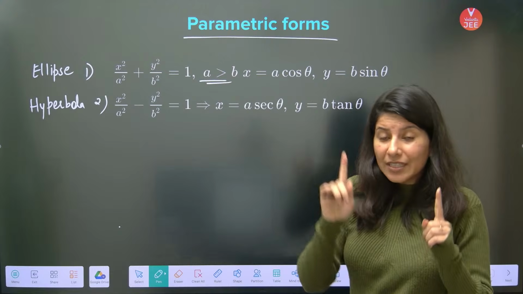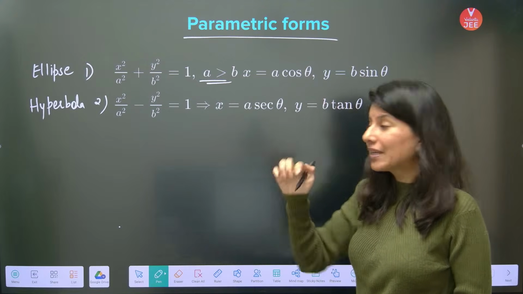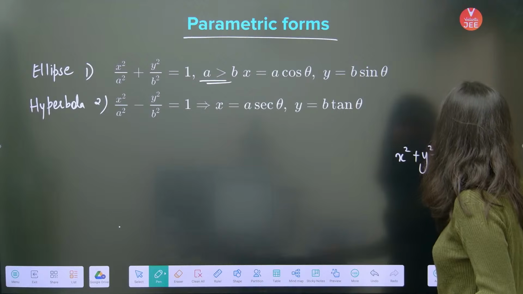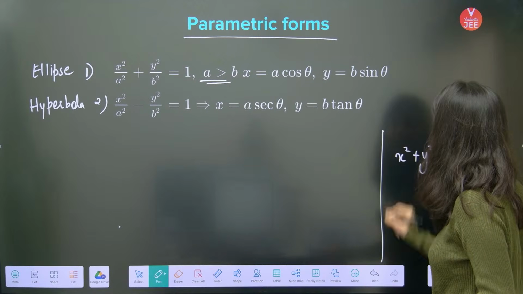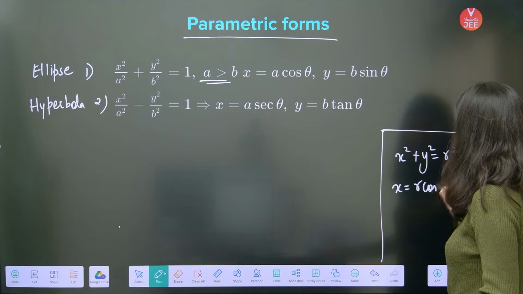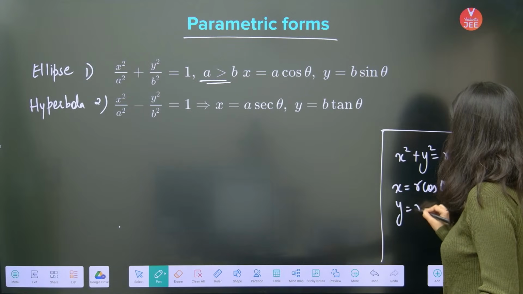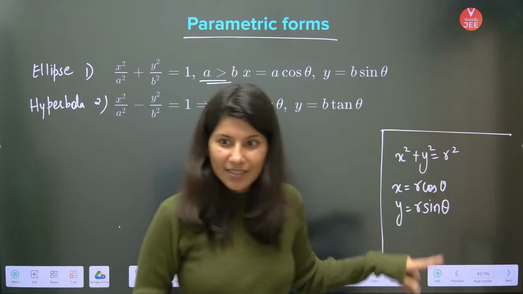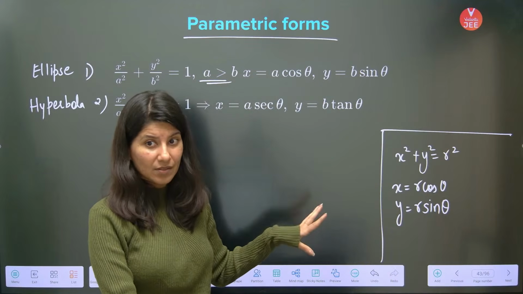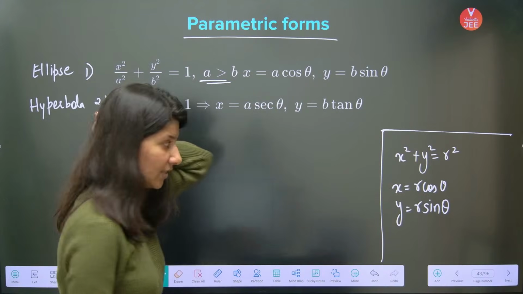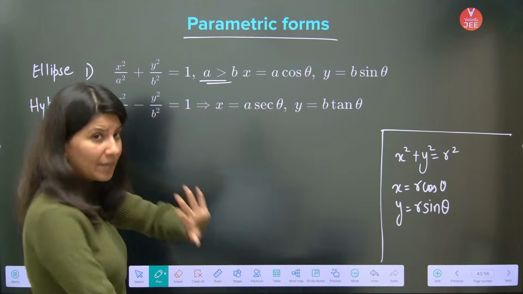Before that, I would like to remind you what was happening with the circle. If I talk about the circle, x square plus y square is equal to r square. Do you remember the parametric form? The parametric form was x equals r cos theta and y equals r sin theta. Correct or not? This was for the circle. Easy peasy. You have all remembered this. Don't tell me that ma'am, we forgot it. No, not possible.